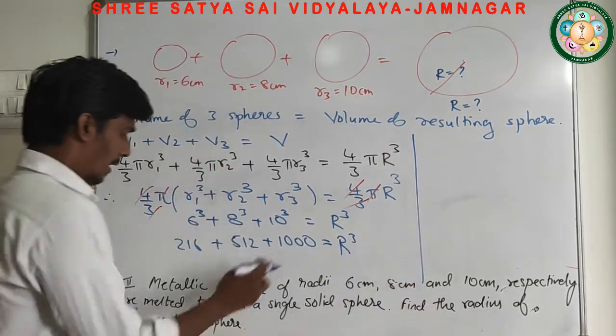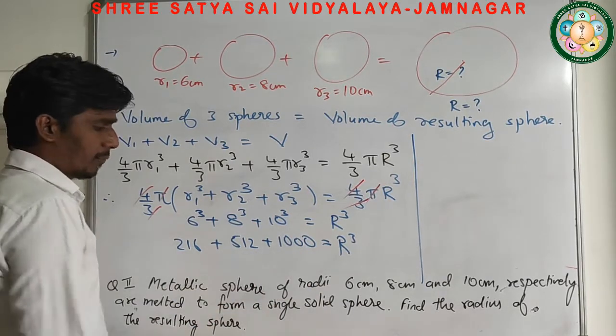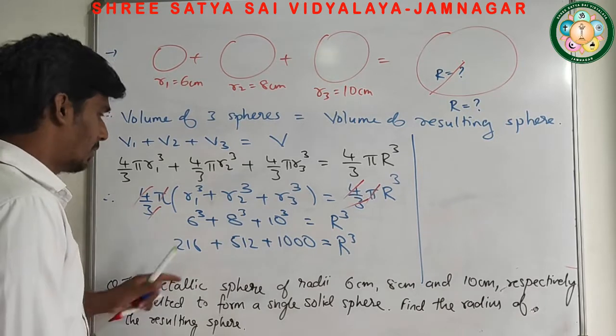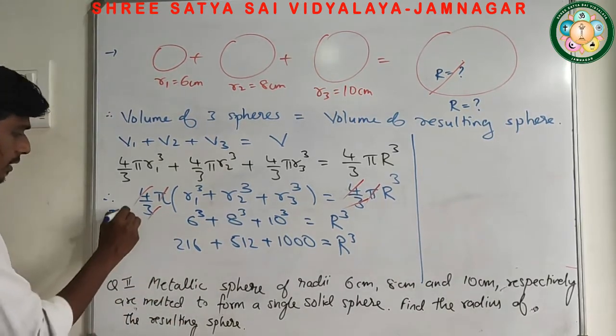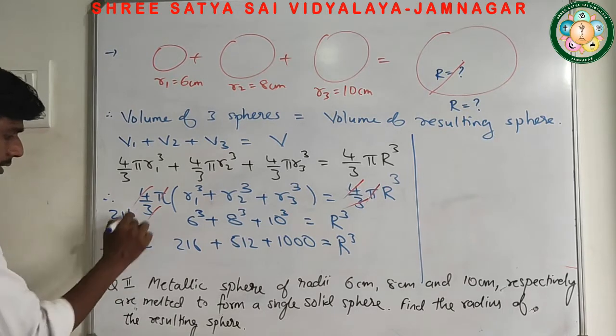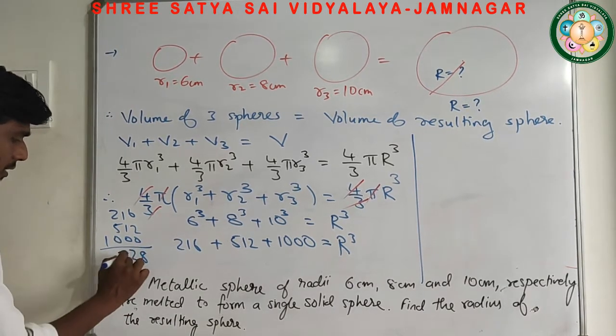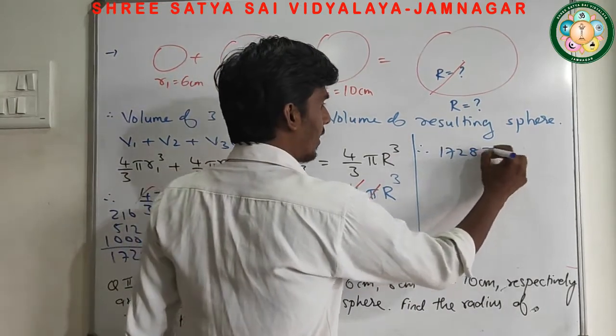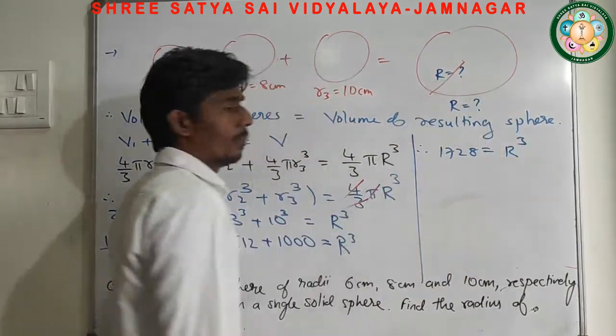Now sum of all this: 1000 plus 512 is 1512, plus this one. So we can calculate this: 216, 512, 1000. It's 1728. So I can write 1728 equals R cube.